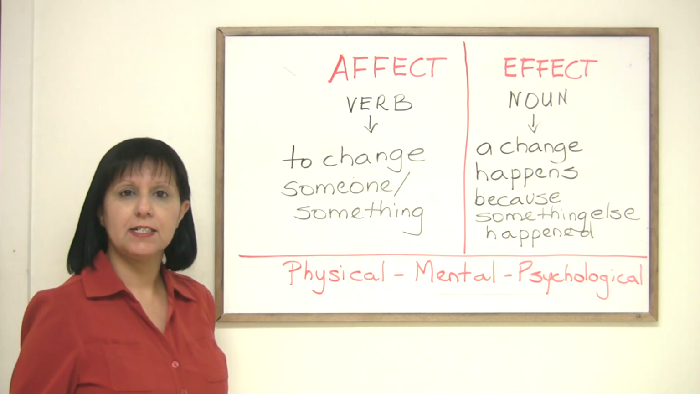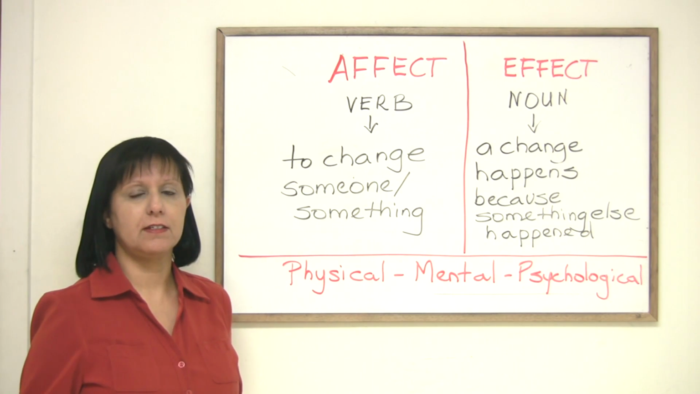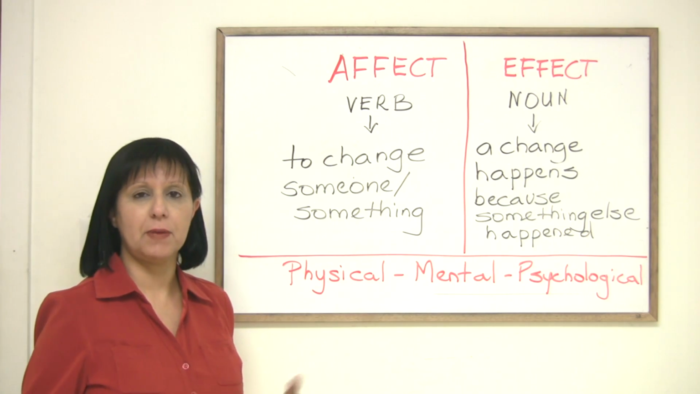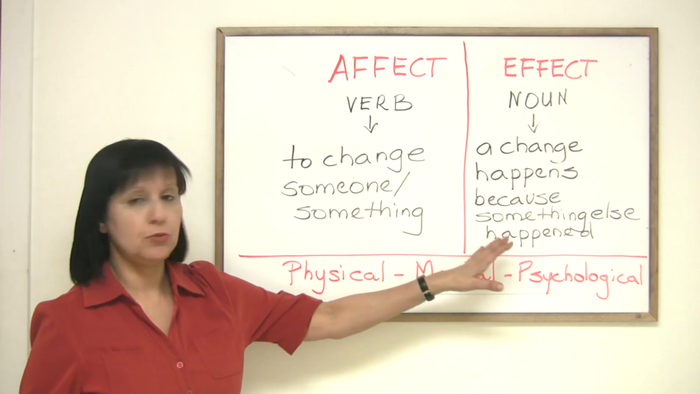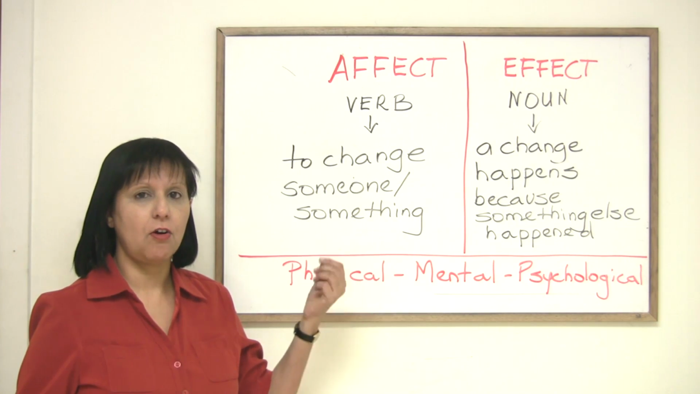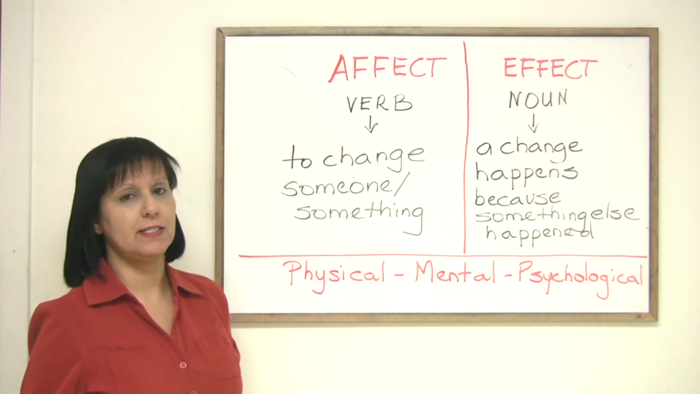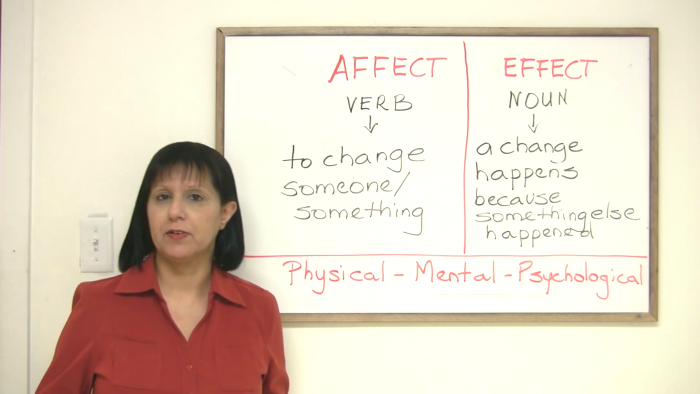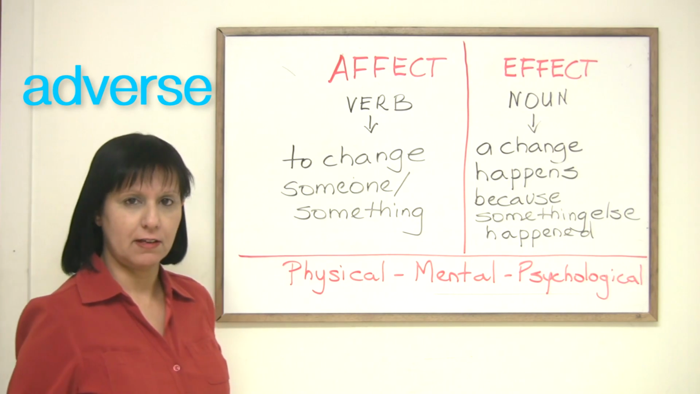Smoking affected the condition of his lungs. Smoking affected the condition of his lungs, right? I used the verb affect in the past tense, affected. We could use the same example and use the noun, right? Smoking had a negative effect on his lungs. Sometimes when we want to say negative, we could also use the vocabulary word adverse. Smoking had an adverse effect on his lungs.